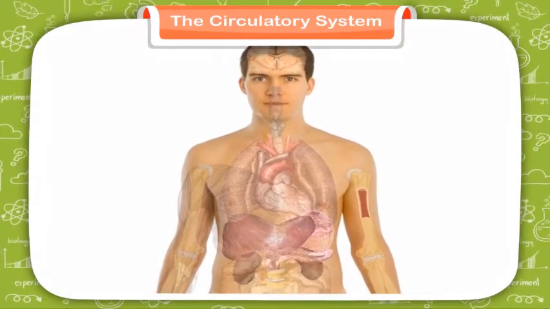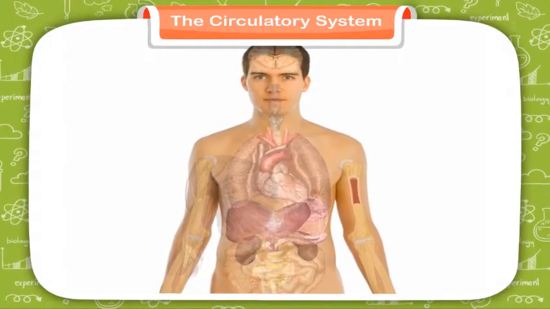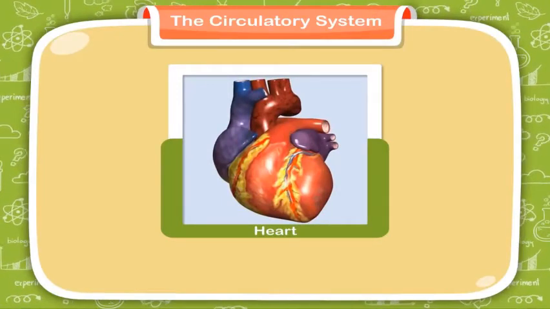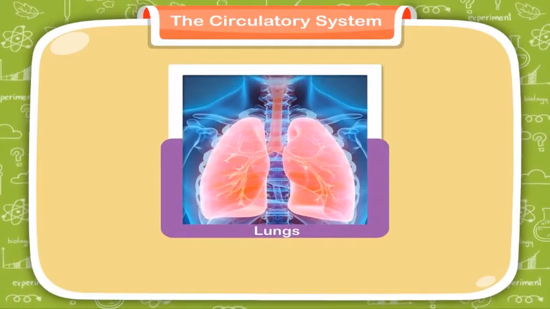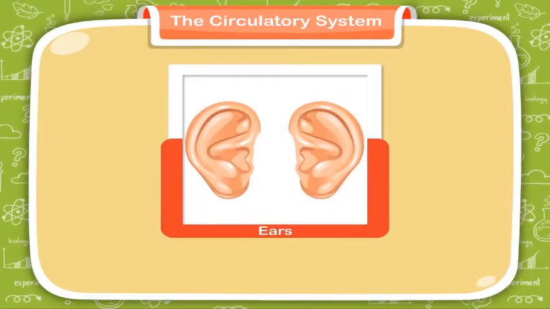Our body is made up of many parts called organs. Different organs perform different functions. Our heart pumps blood to the body. Our lungs take in oxygen and give out carbon dioxide. Our ears help us to hear.